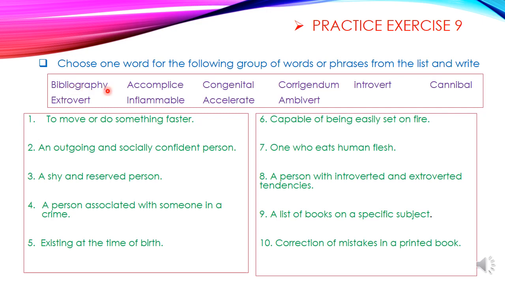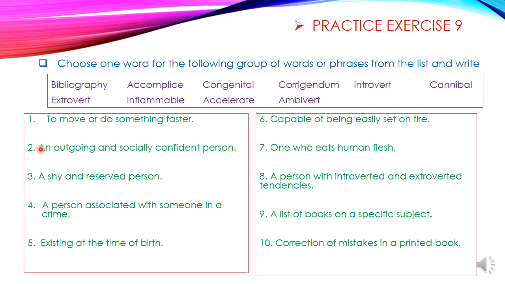Bibliography, accomplice, congenital, corrigendum, introvert, cannibal, extrovert, inflammable, accelerate, ambivert. Okay. The meaning of these words, by doing this exercise, we can understand.